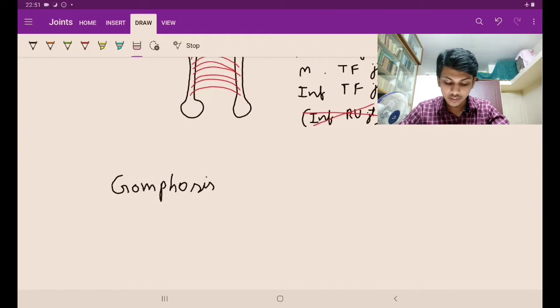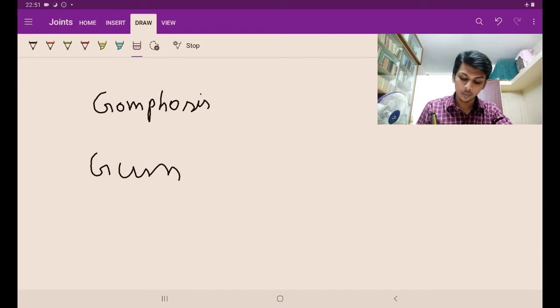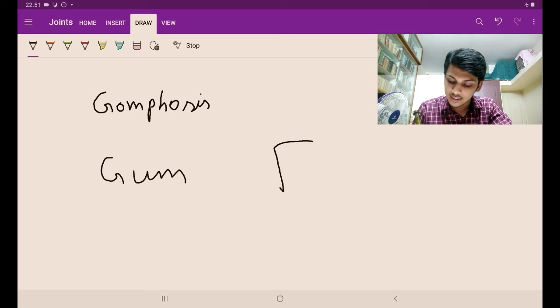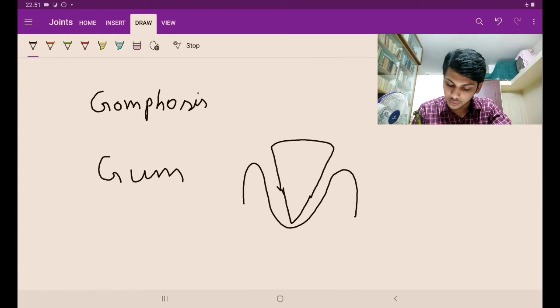Okay. Now there is one more called gomphosis. See this word, gum. How do Bengalis say gum? They say gom, na, gom. So gomphosis. Gomphosis is the joint between the teeth and the gums. Okay, it is like if the tooth is like this, there is a socket for the tooth here. So this kind of joint is called a gomphosis. The gomphosis joint, which is present in the gums.